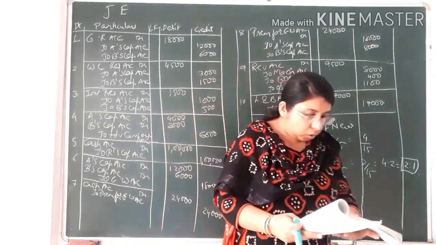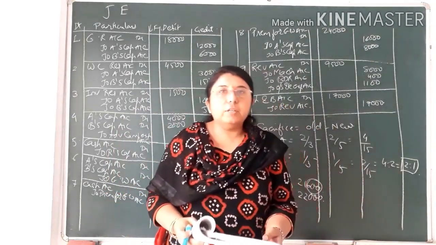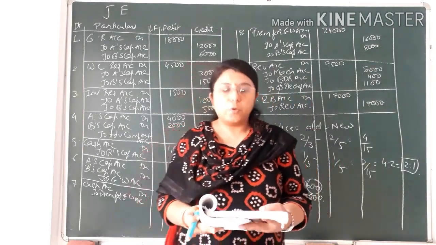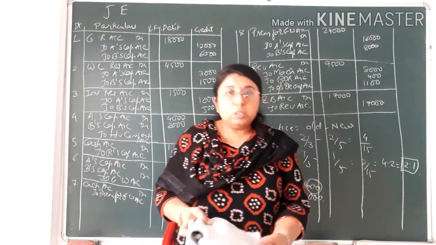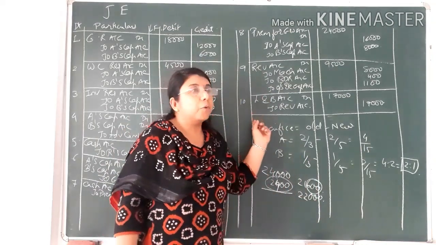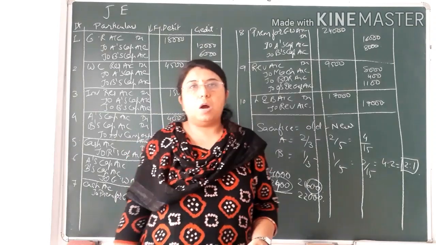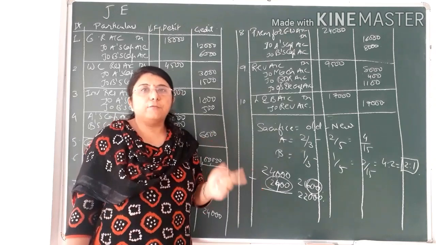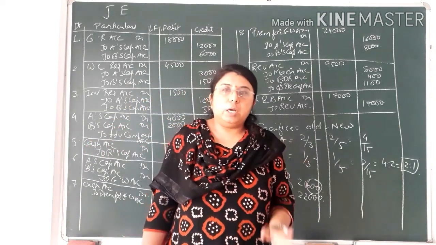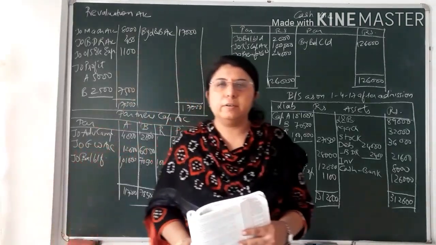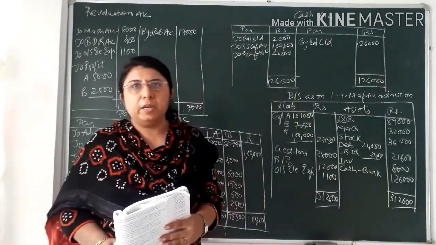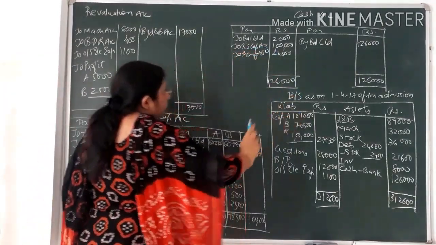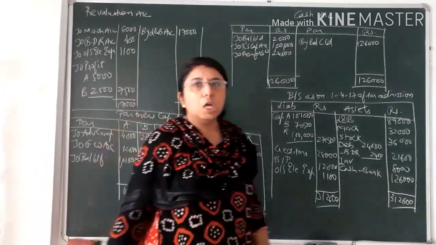Now you can see all the adjustments we have discussed. We have distributed the accumulated profit and accumulated loss amongst the old partners in their old profit sharing ratio, and now the last entry would be that of the profit or loss of the revaluation account. But that I have not written over here purposely, because I will show you after the preparation of the revaluation account. Now after understanding the journal entries, let us understand how to prepare the revaluation account, partners capital account, cash account, and balance sheet after admission of the new partner.